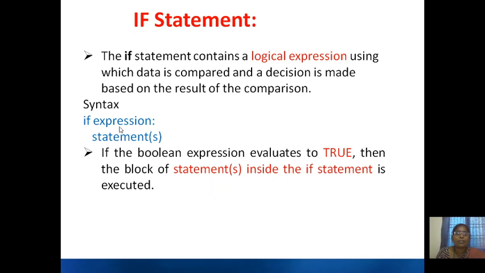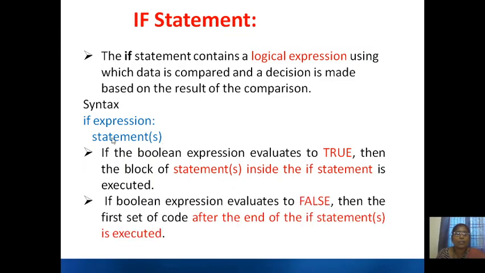The expression is a Boolean expression, that means it will provide you the result as either true or false. If the expression is true, you are going to execute the statements. If the expression is false, you are not going to execute these statements, but you directly go to the first statement after this set of statements.